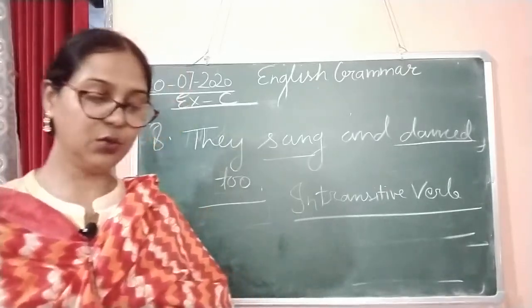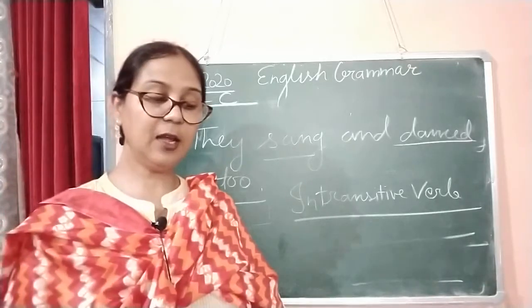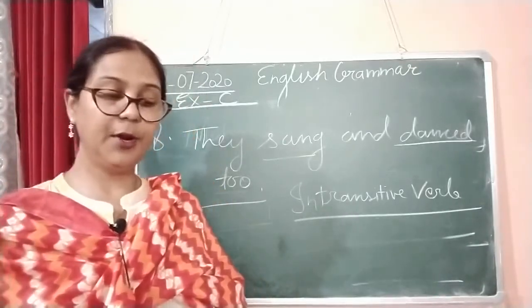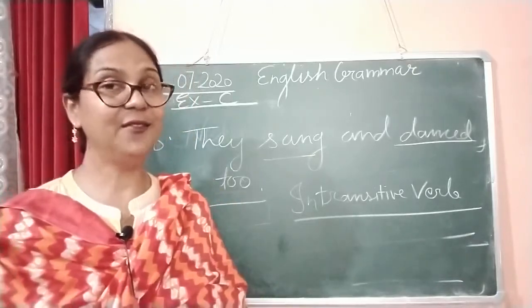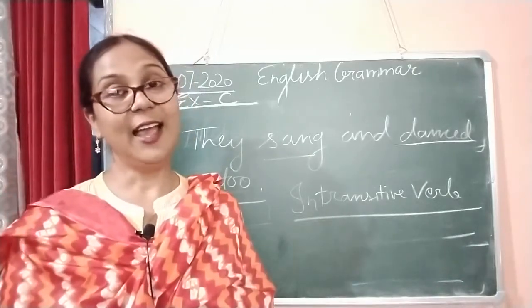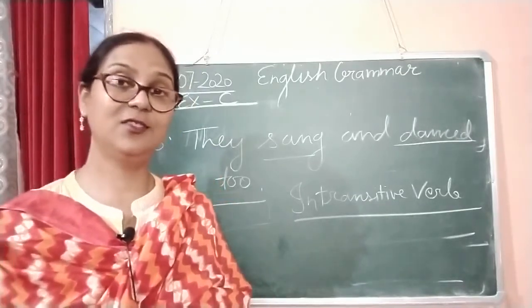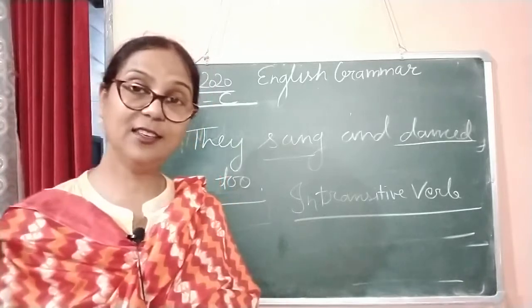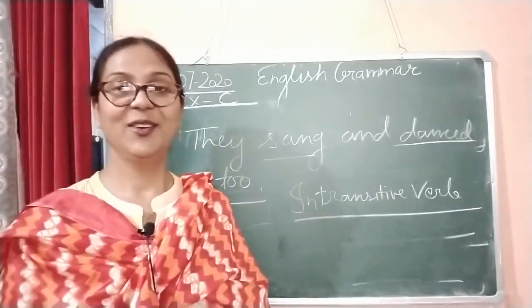Now we are moving to the next topic, verbs of incomplete predication or incomplete verbs. As we discussed yesterday, there are 3 kinds of verb. First is transitive, second is intransitive, and third is incomplete verbs.